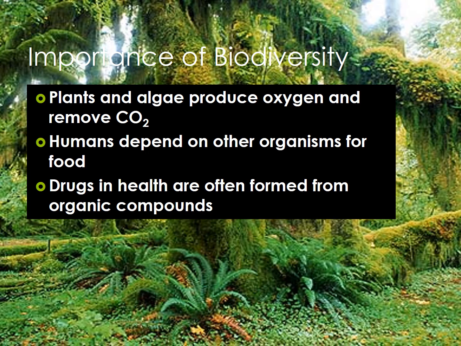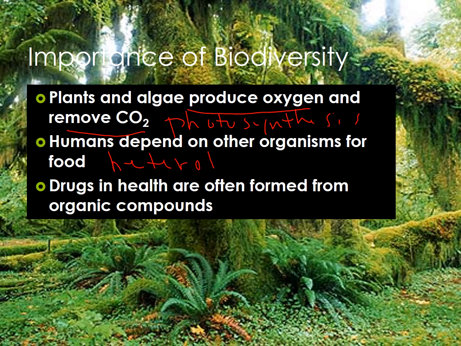There's an importance, though, for biodiversity. Plants and algae produce oxygen and remove CO2, right? That is what we call photosynthesis. Humans depend on other organisms for food, right? Because we are not autotrophs, we're heterotrophs. Heterotroph means we have to kill something or eat something else to get energy. And a lot of times drugs and medicines are made from organic compounds, which are honestly made from a lot of types of plants.